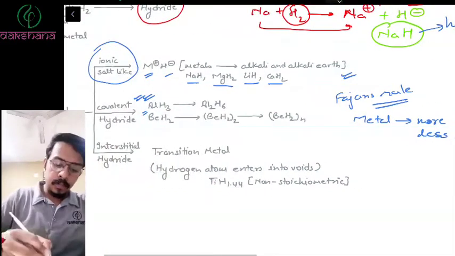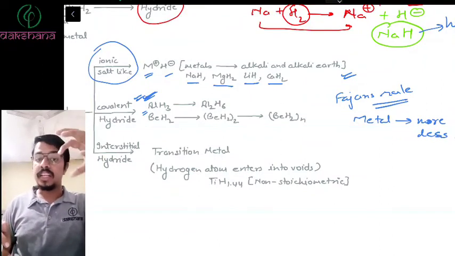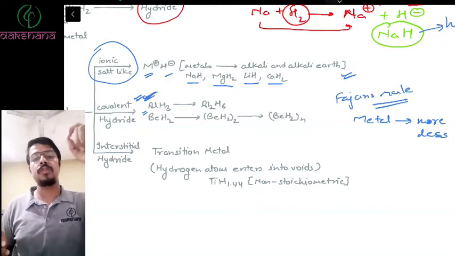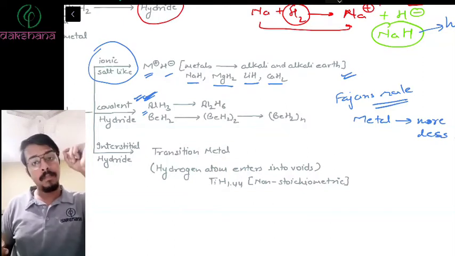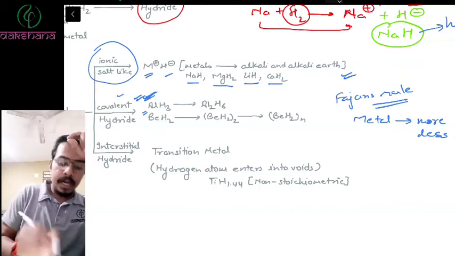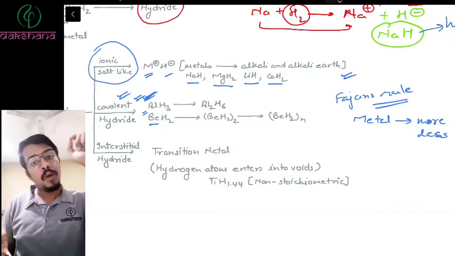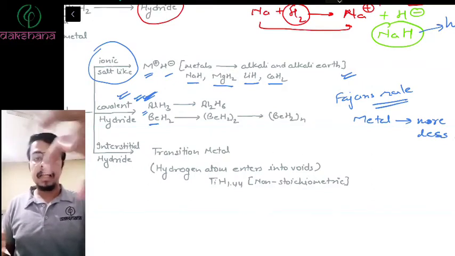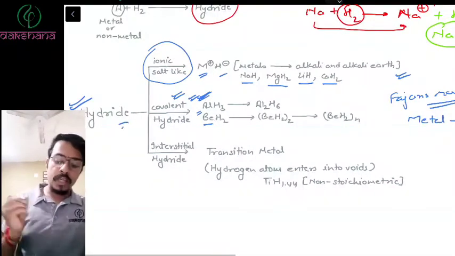Now consider this. Aluminium has +3 oxidation state, which means it has a huge amount of positive charge. And if it has a huge amount of positive charge, it can easily polarize hydrogen, and therefore it can easily create a covalent character between them, and therefore this is known as covalent hydride. Whereas in case of beryllium, it is smaller in size, and because of its small size, it can again easily polarize hydrogen and therefore create a covalent character. So these compounds are known as covalent hydrides.